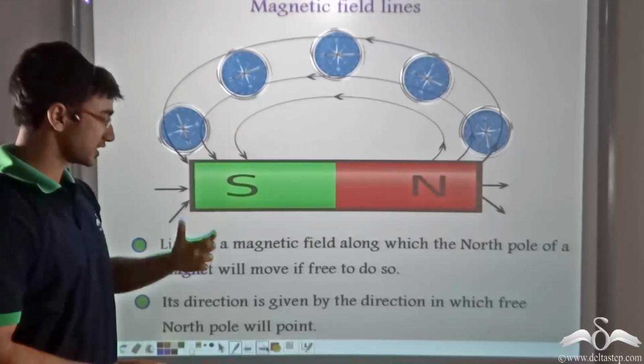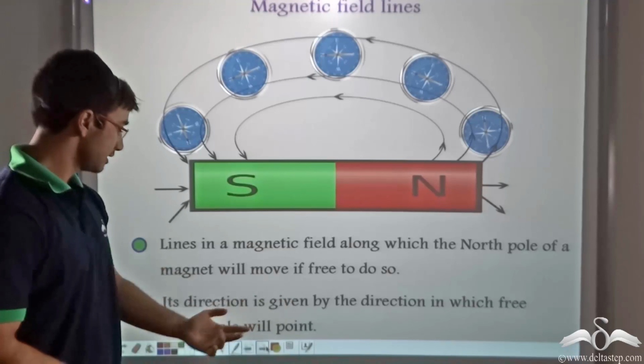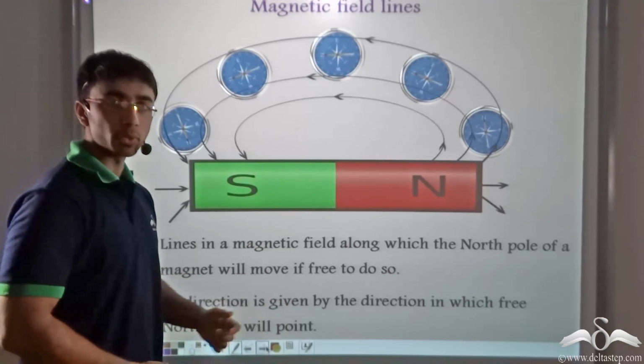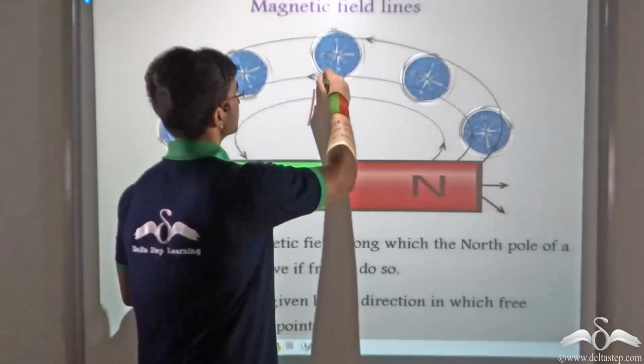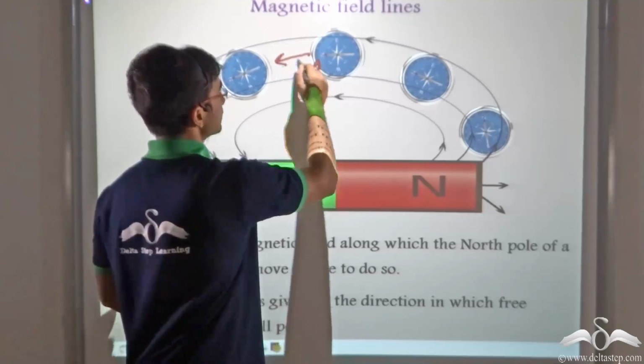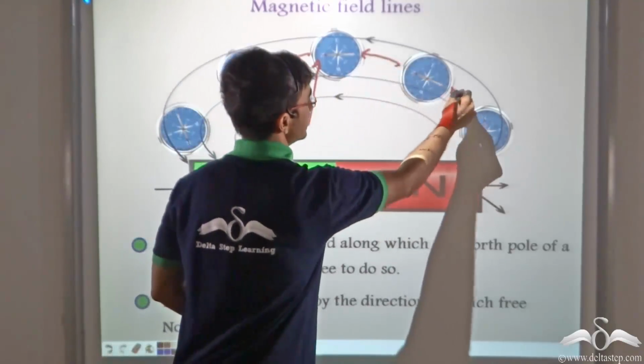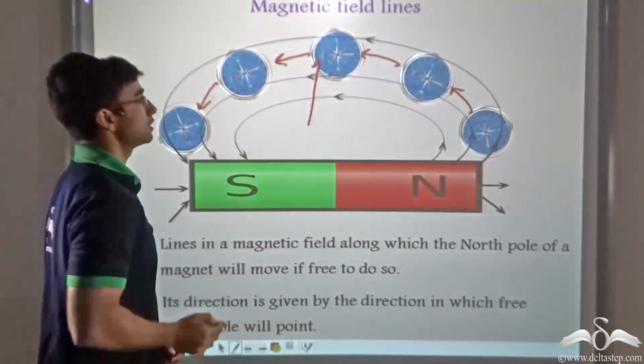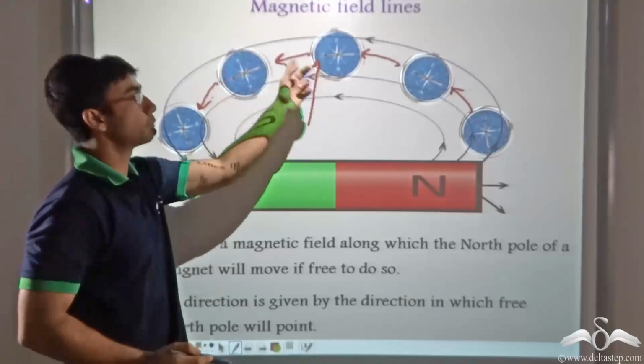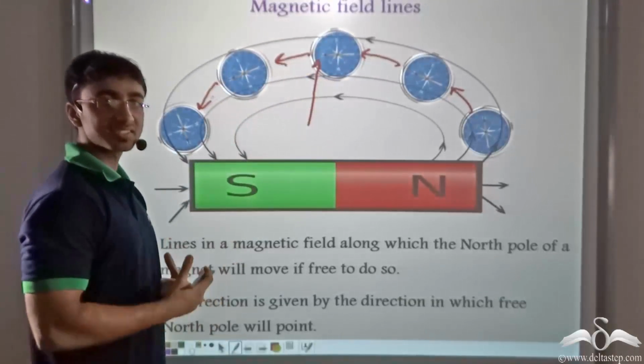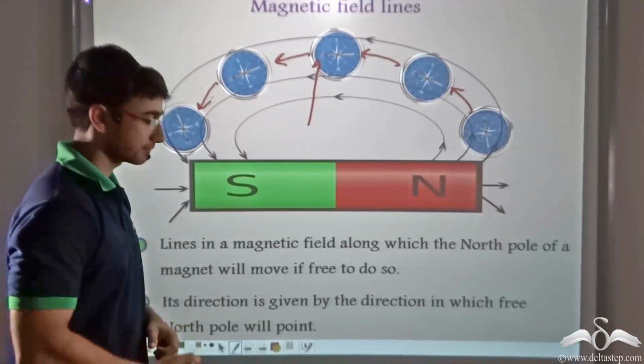Magnetic field line direction is given by the direction in which the north pole will point. So over here, the north pole is pointing in this direction. So the direction of the pointing of north pole gives us the direction of magnetic field lines.